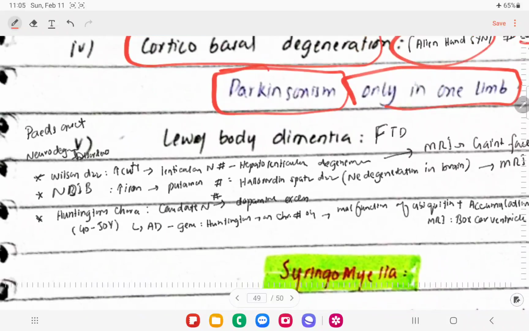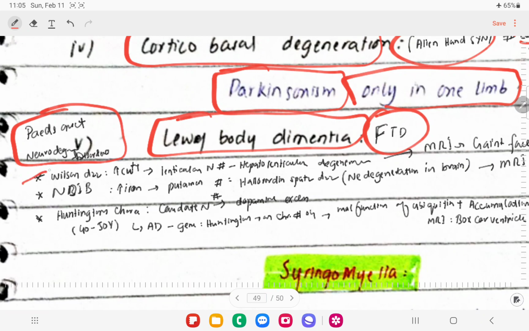The next thing is Lewy body dementia. So this is also known as frontotemporal dementia, right? In these patients there will be features of Parkinson's disease. Along with that, they will be having dementia, right? There are some pediatric onset neurodegenerative disorders like Wilson disease, in which there is increased copper deposition in the lenticular nucleus, right? This is also known as hepatolenticular degeneration. So if Parkinson's disease is present in the young age group, we're going to think that these patients might have Wilson disease. The next one is called Hallervorden-Spatz disease, right?